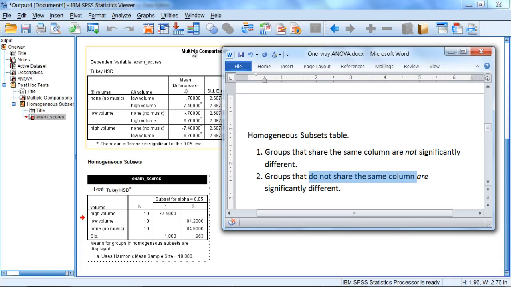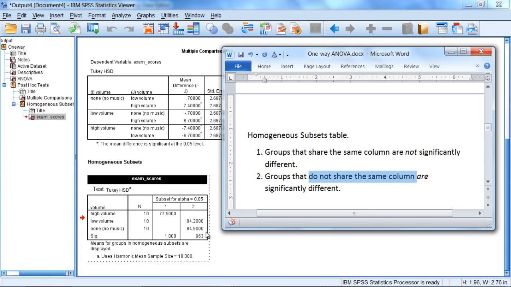And the nice thing about this table is, not only is it not redundant, as was the multiple comparisons table, where it presented every result twice, but it also has the means inside the table. So I know that low and none are significantly different than high. But I can actually see the means here as well. So when I know there's a difference, all I have to do is look at the means and see which ones are higher. So I can see that low volume and none are in fact higher than high volume. So they're significantly higher in terms of exam scores than the high volume group.